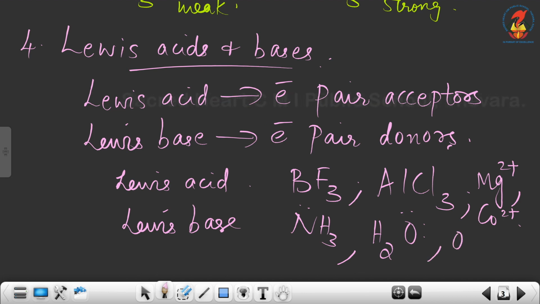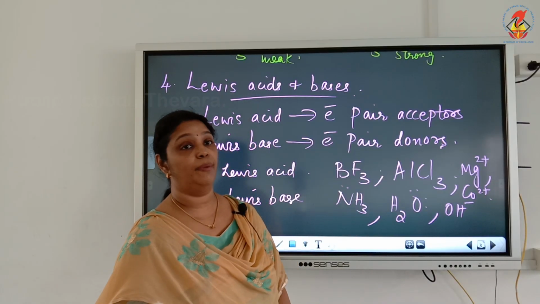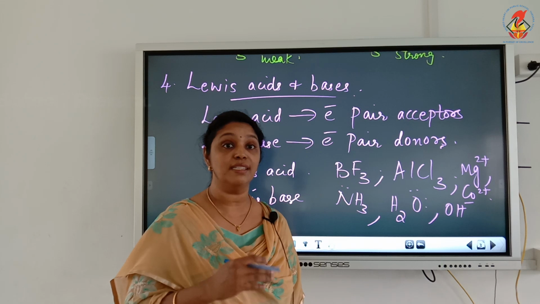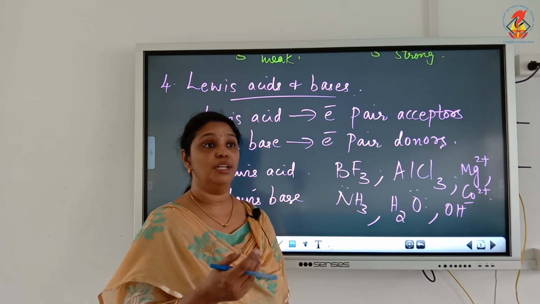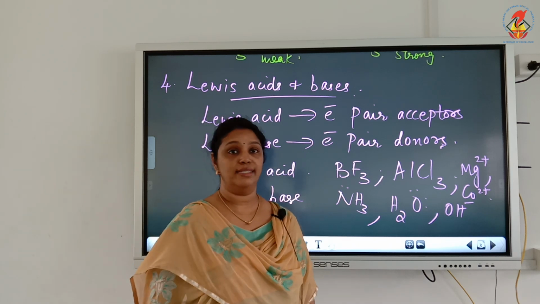Same way OH minus also has a lone pair on oxygen which can be donated. So Lewis acids are electron pair acceptors and Lewis bases are electron pair donors. Usually Lewis bases have a lone pair on the central atom.